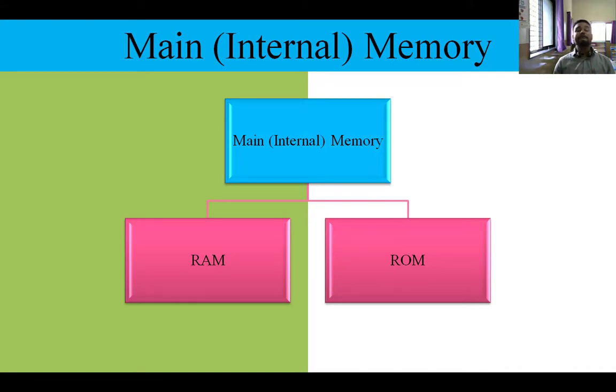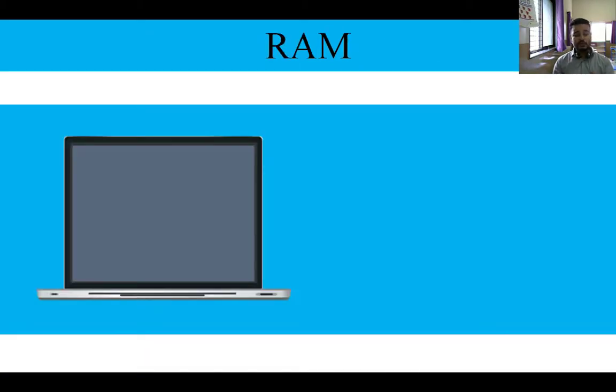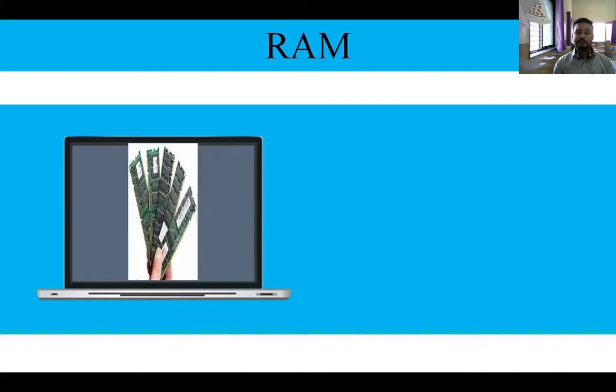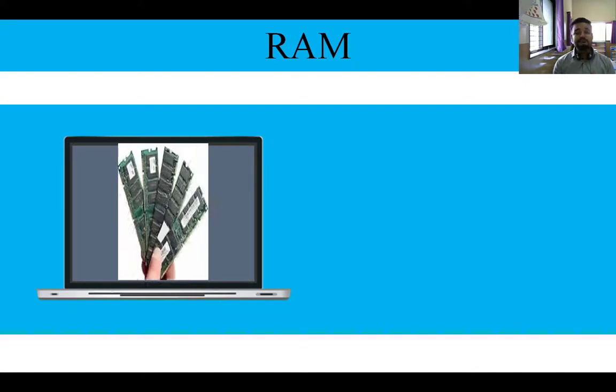Got it? And whatever program is running right now, or being used by the processor, is stored in the main memory. Main memory is divided into two subtypes, RAM and ROM. We are going to learn what RAM actually is and what ROM actually is. First of all, RAM. RAM stands for random access memory.